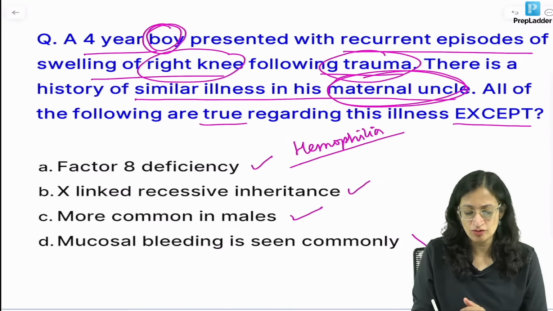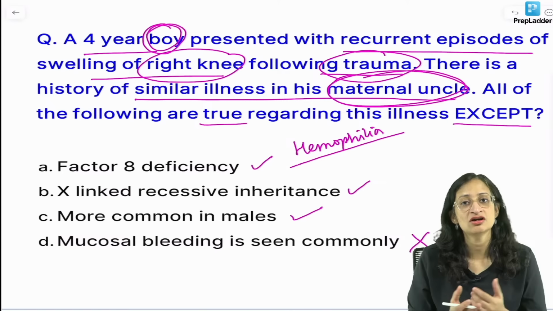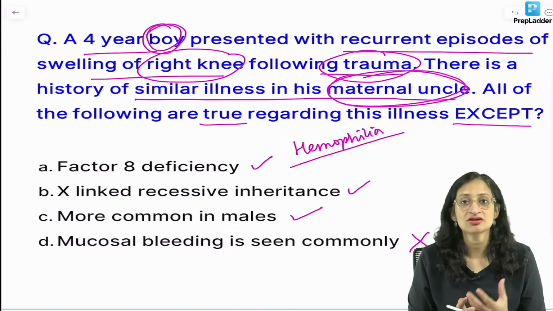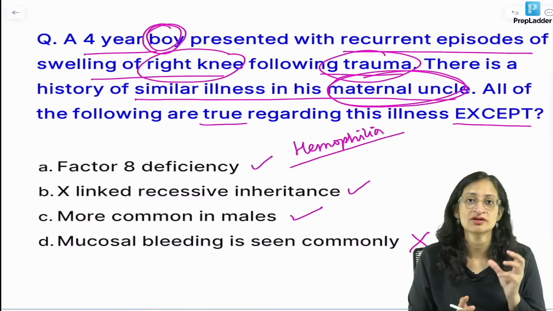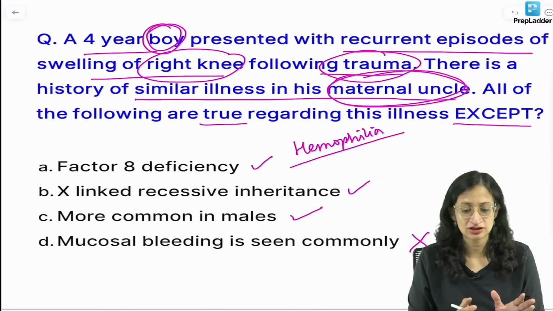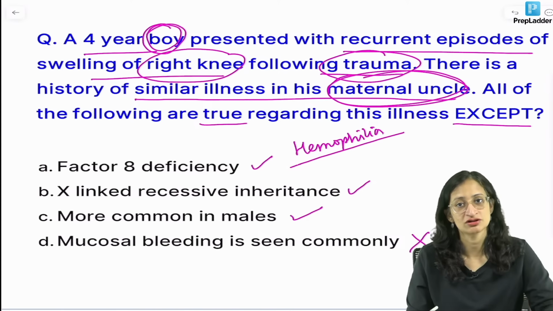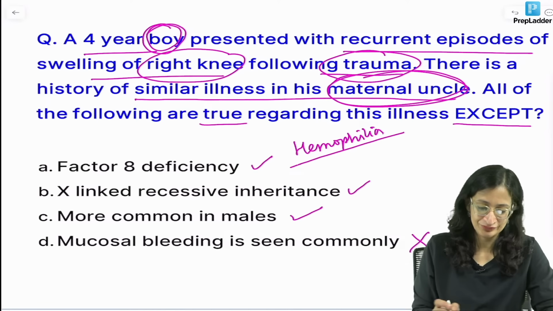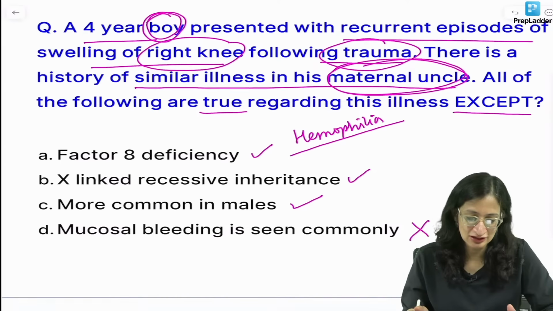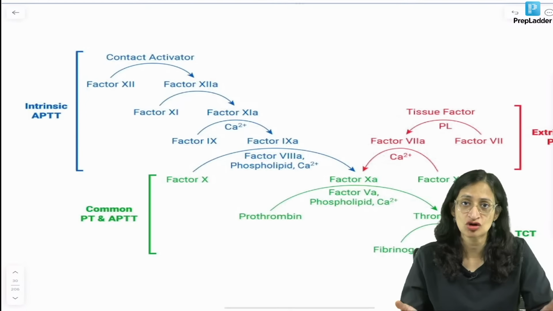Mucosal bleeding is seen commonly is unfortunately not correct. In hemophilia or coagulation disorders, deep bleeding like joint bleeding, intracranial bleed, and muscle hematomas is more common. Mucosal bleeding or superficial bleedings are not very commonly seen. Superficial or mucosal bleedings are more seen in platelet disorders, right? So the best answer is D. I can see most of you have answered it correctly. Hemarthrosis is what is happening here. It is common in them.